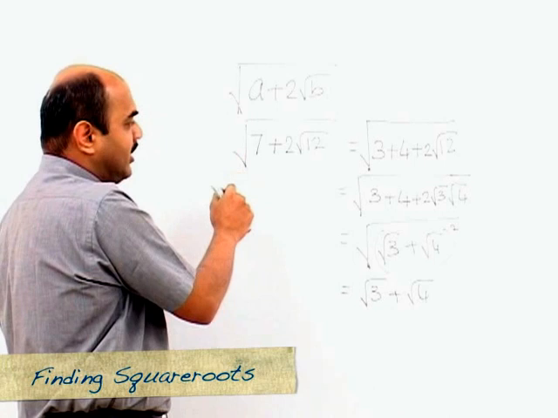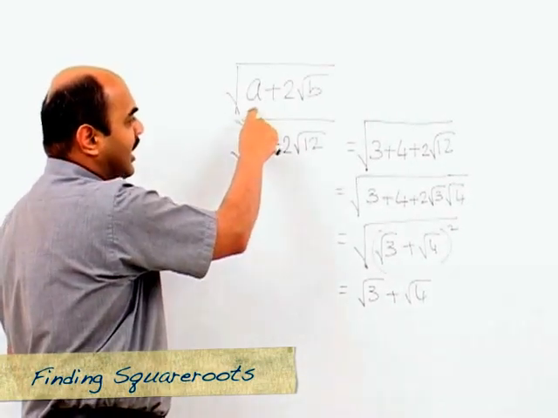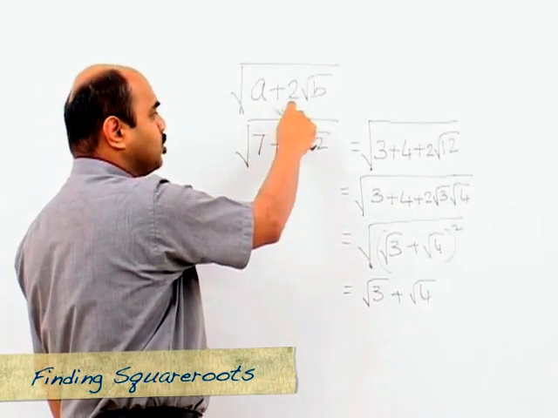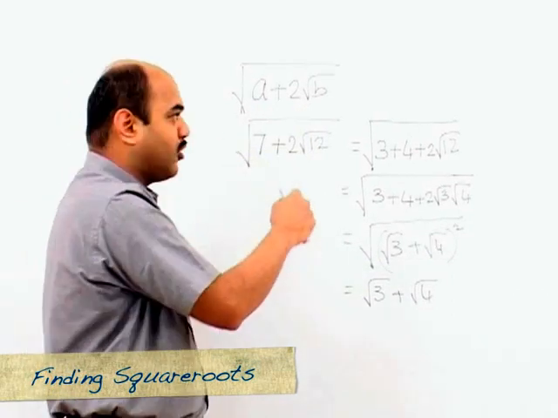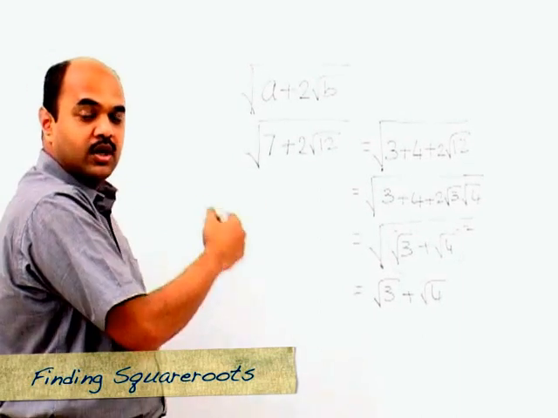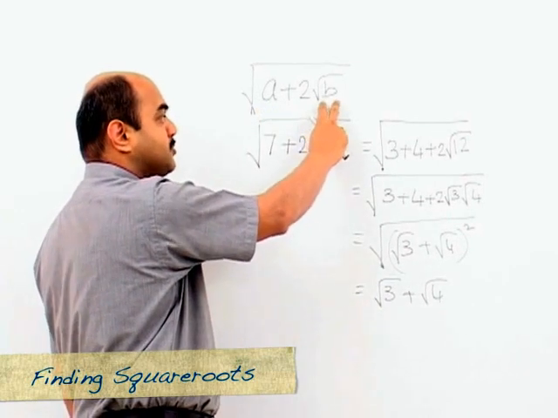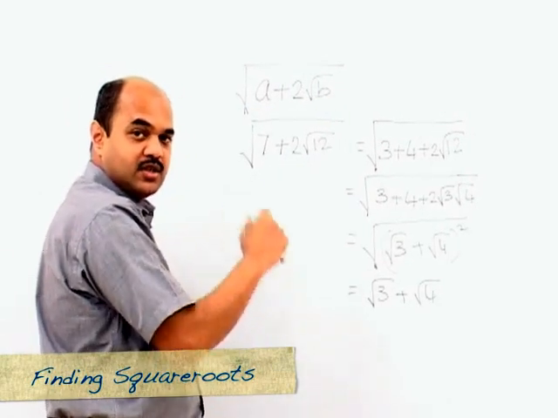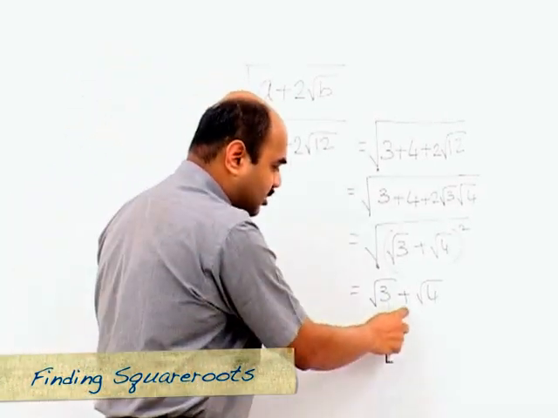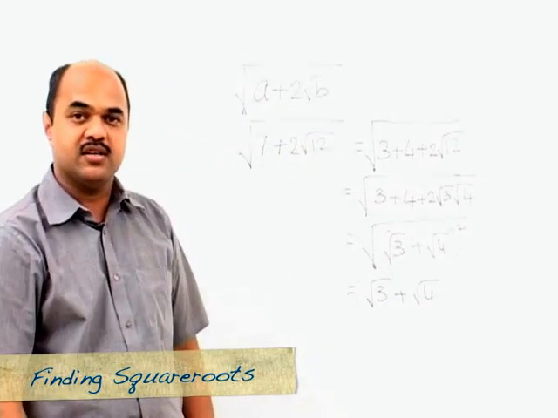The only point we need to remember here is that the expression has to be in terms of a plus 2 root b. If the expression is not in terms of a plus 2 root b, we first put it in the form a plus 2 root b and then we follow this same rule. Look for two numbers whose sum is a and whose product is b, and then just express it as square roots of the individual two numbers, and the sign in between would depend on whether it is plus or minus, and we accordingly adjust the sign here.